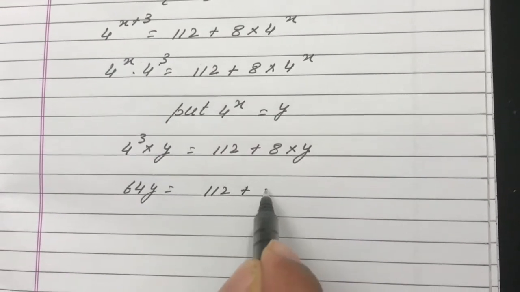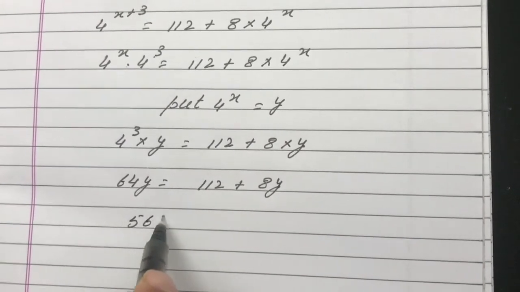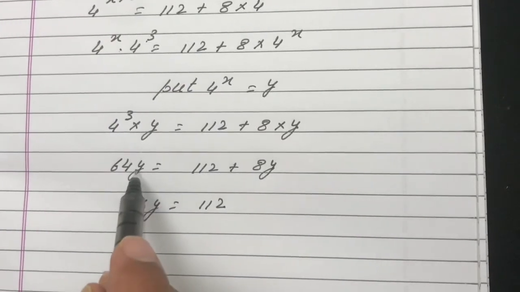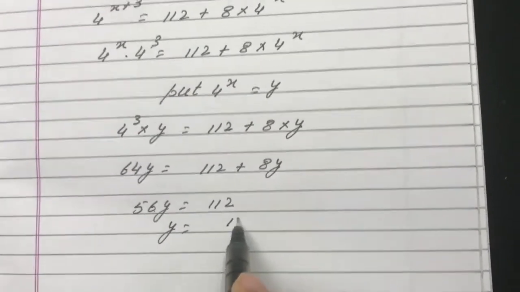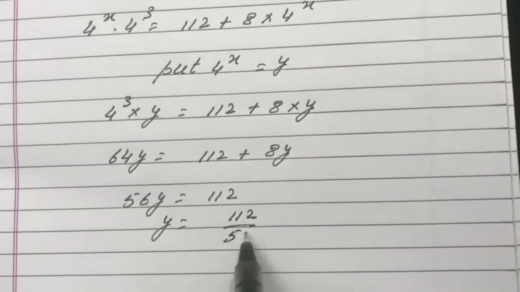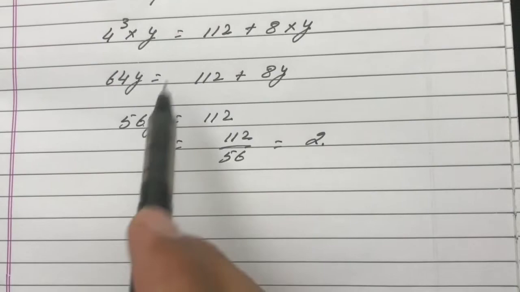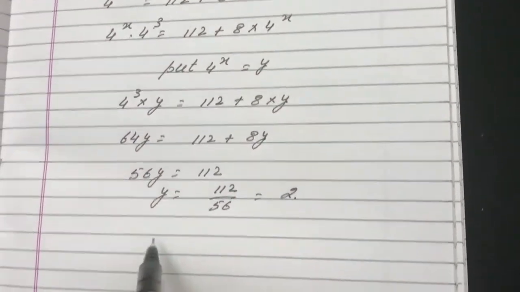112 plus 8y. So it is 56y equals 112. 8y gets subtracted, it becomes 56y. So y is 112 upon 56 equal to 2. So what is the value of y? It is 4 raised to power x.